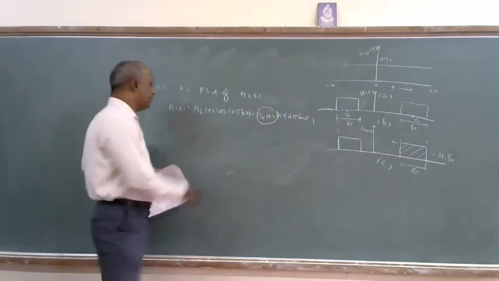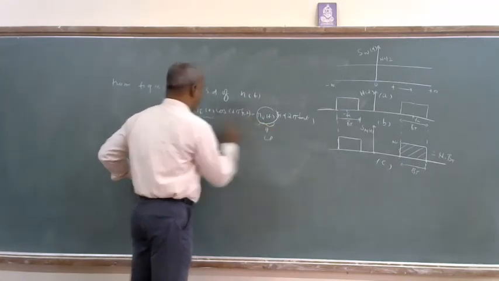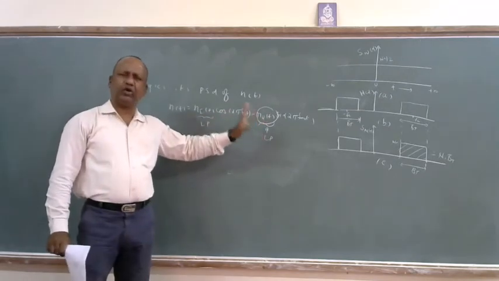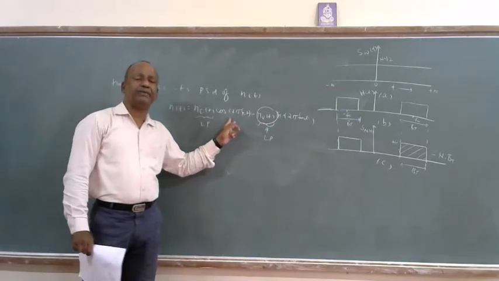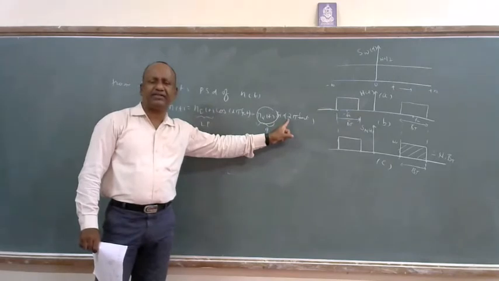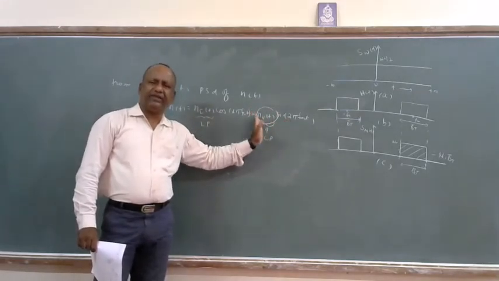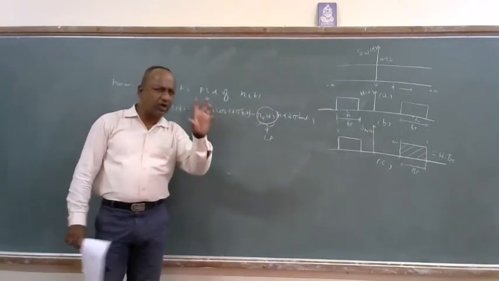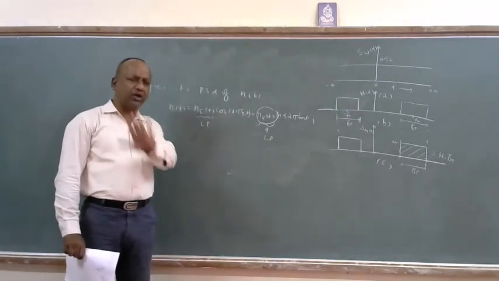Basically these components are low pass. n_I(t), n_Q(t), basically they are low pass in nature. Because of the multiplication by cos 2πf_c t, it is going to become band pass. Because of the sin 2πf_c t multiplication term, it is going to become band pass. So n_I(t), n_Q(t) are low pass in nature, called the complex envelope.